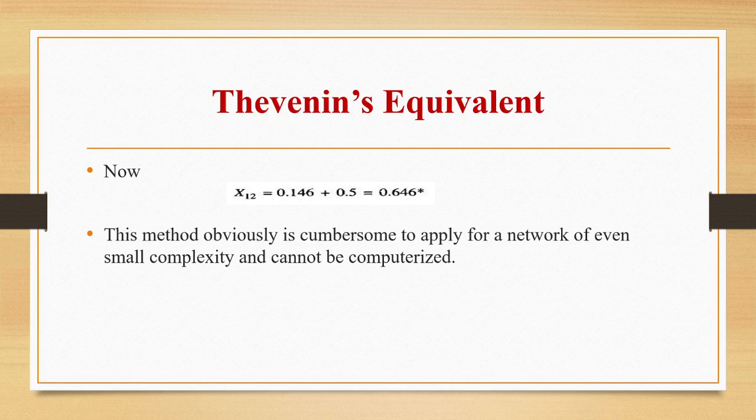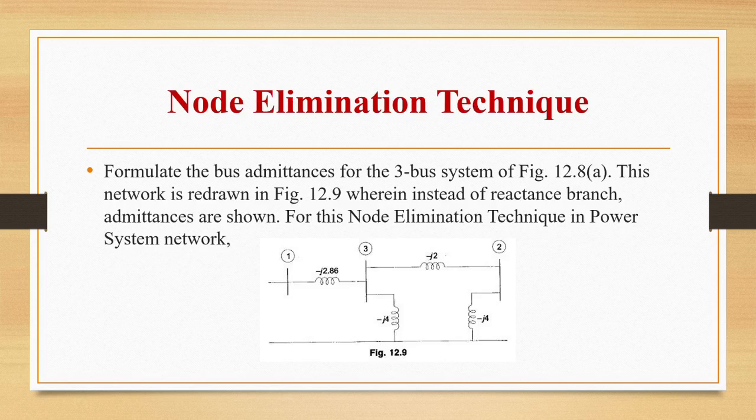This method is cumbersome to apply for a network of even small complexity and cannot be computerized. So what we are doing here is the node elimination technique, formulating the bus admittances for the 3-bus system. This system is drawn again in this diagram, wherein instead of reactance branches, admittances are shown. We are now considering admittances because this is simpler than the previous method.